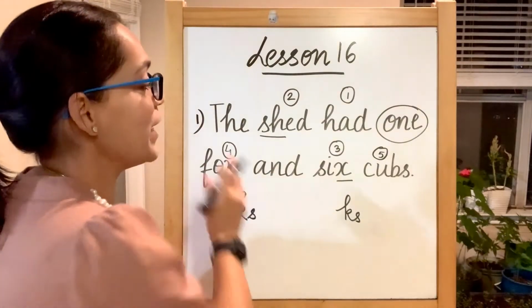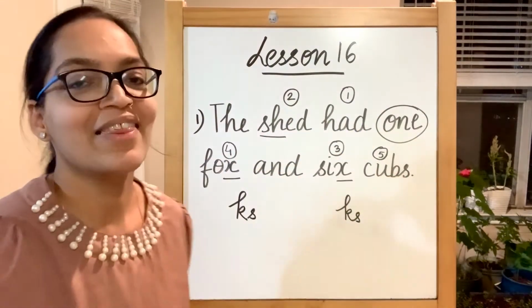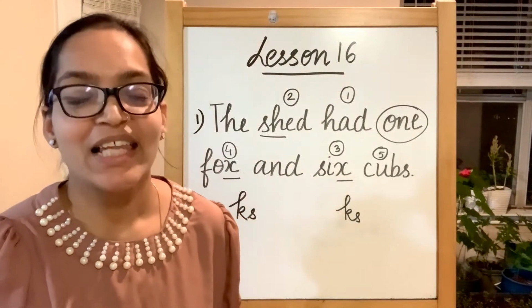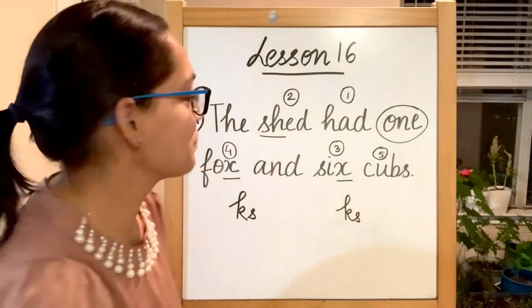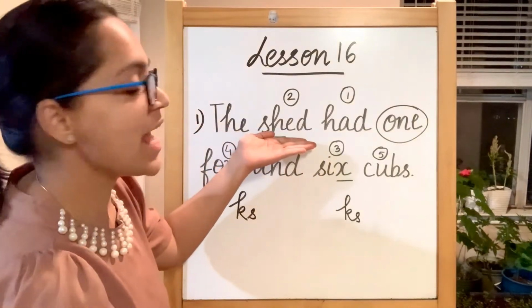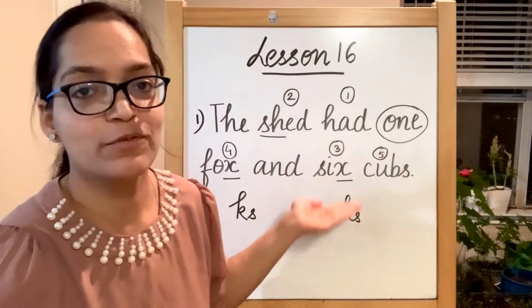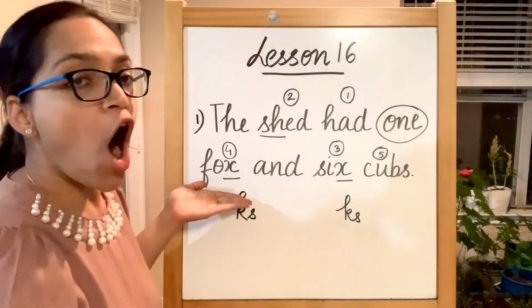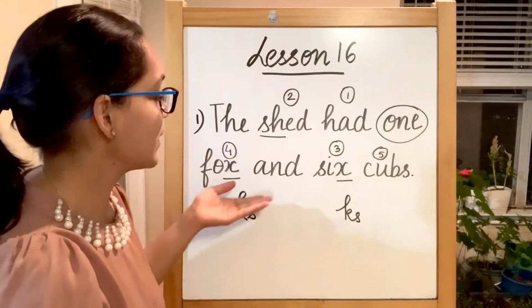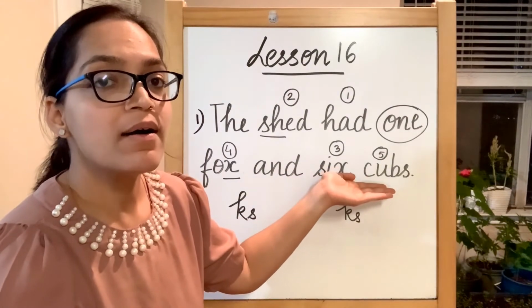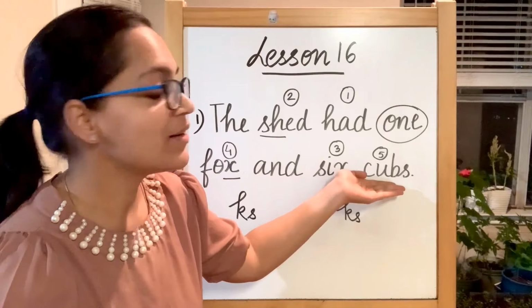Cubs. So if you can read this sentence, that means you can read all your short vowel sounds. Let's redo the sentence one more time. The shed had one, our sight word for today, fox, ox, and 6 cubs. Sound, cubs.